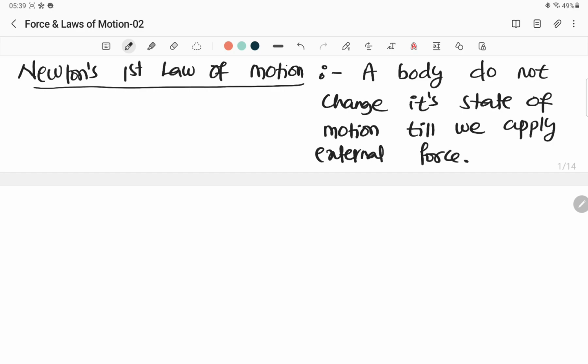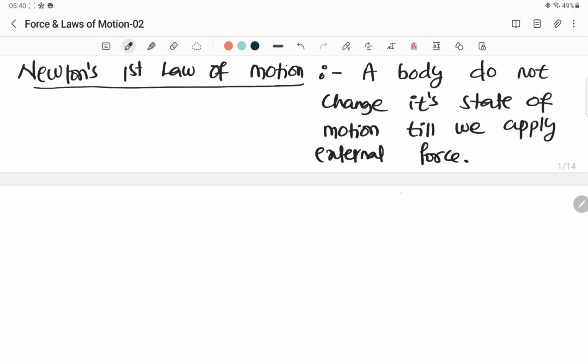Different books have different definitions, but all will come back to the same thing. A body does not change its state of motion. State of motion means the body can be at rest, or the body can be in uniform motion. You know about that. A body does not change its state of motion till we apply an external force.